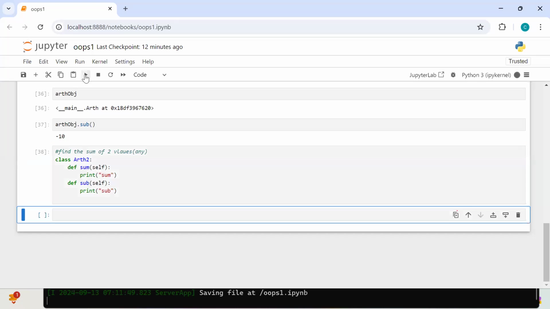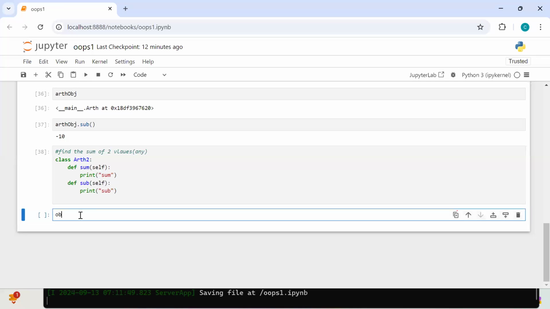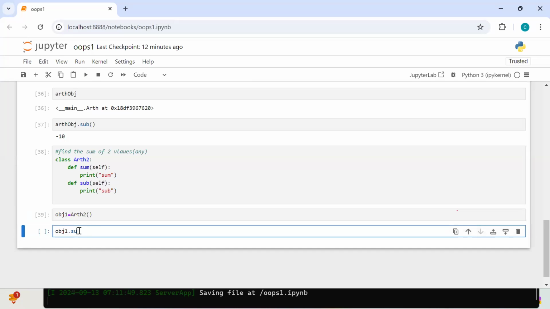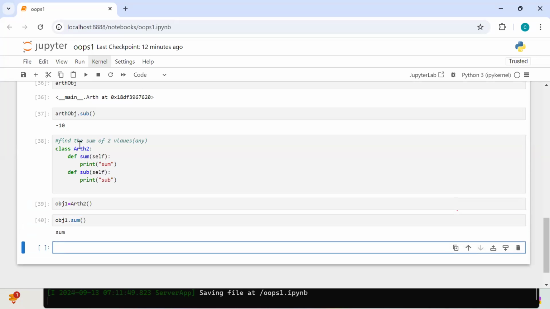Up to here, it is syntactically 100% valid. So I can write my class object, and now I can call my sum and sub. Done. Now the next one: I want to find the sum of two numbers like 1, 2, 10, 20, 30, 40, like that. What change is required?